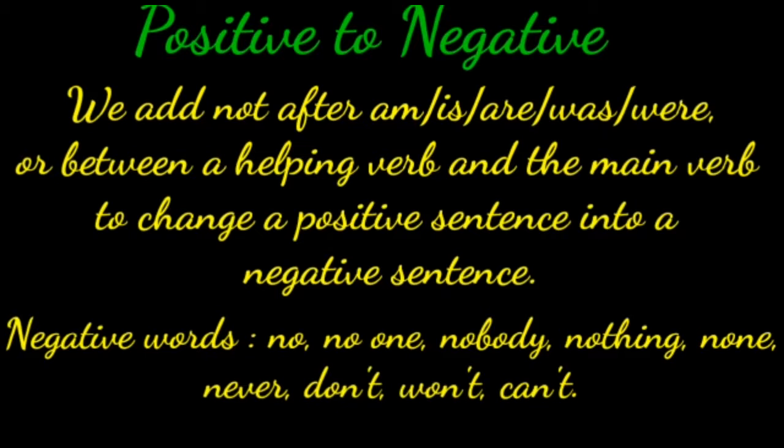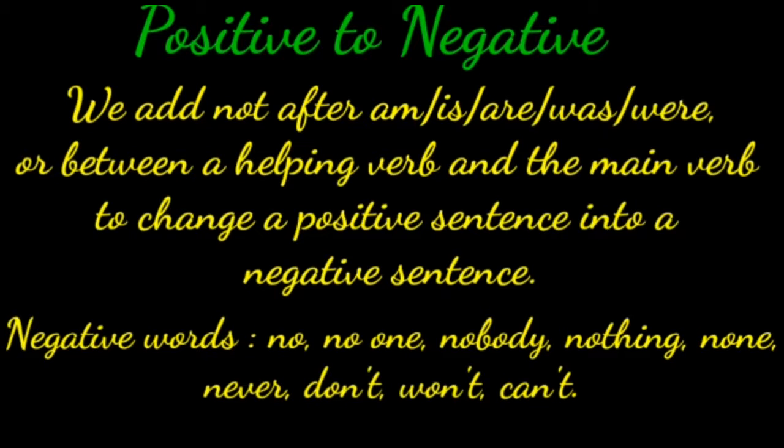I repeat, we add not after am, is, or was, were or between a helping verb and the main verb to change a positive sentence into negative sentence.